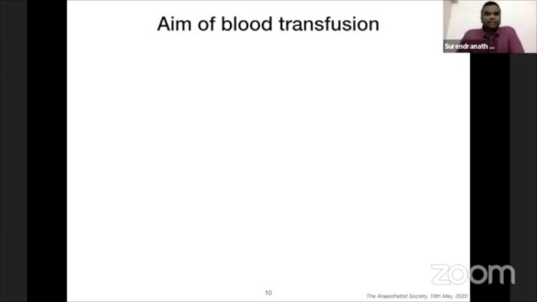What is the aim of blood transfusion? I should say intravascular volume expansion. This is a very common statement and everybody would agree with me, but to our dismay, this is not true in a clinical scenario. Intravascular volume expansion is not the primary goal of blood transfusion. I would like to stress this point. The main aim is to improve oxygen delivery. That is the most important function of blood transfusion.